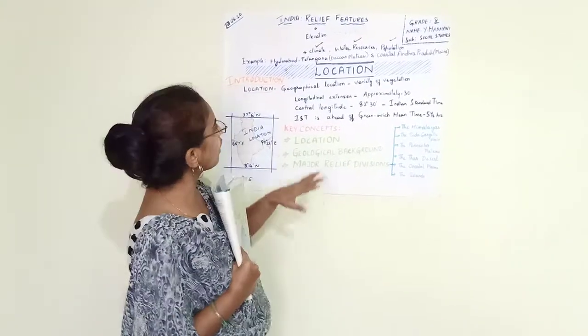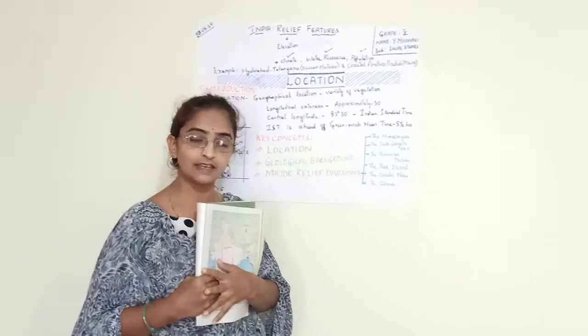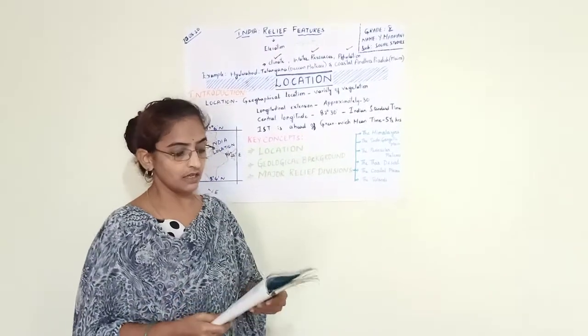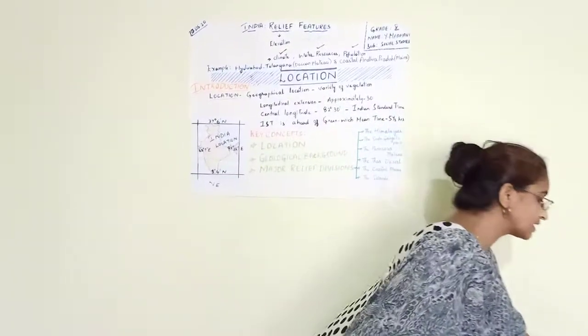Okay, so this is all about the introduction part of our lesson, and we could also discuss one of the important concepts from this topic.